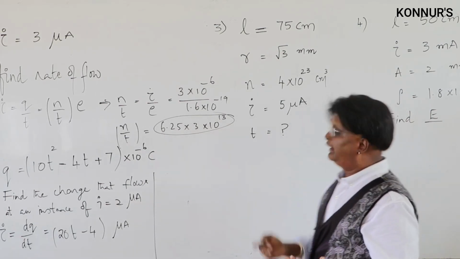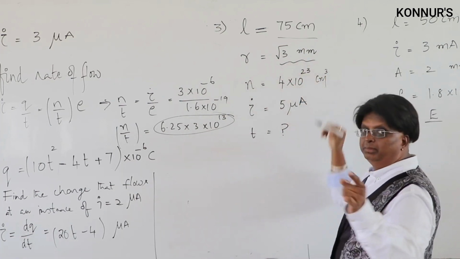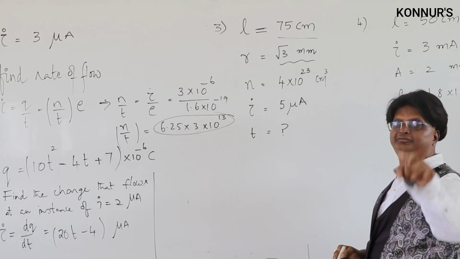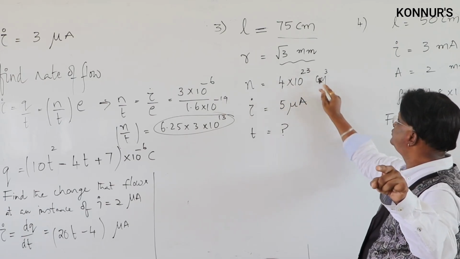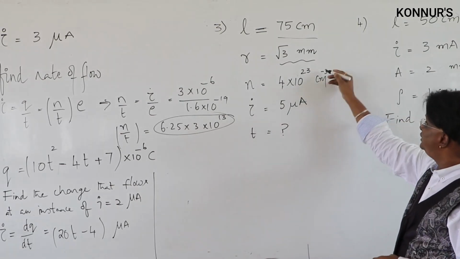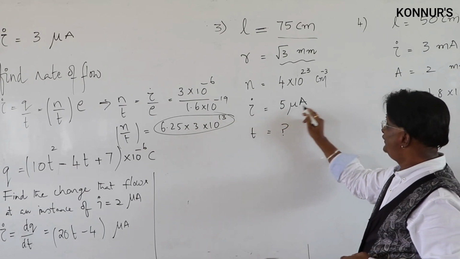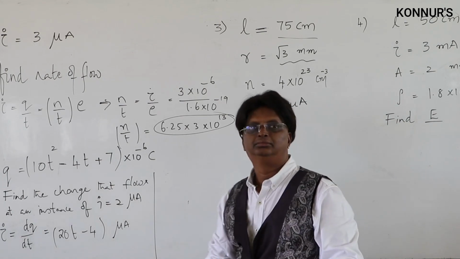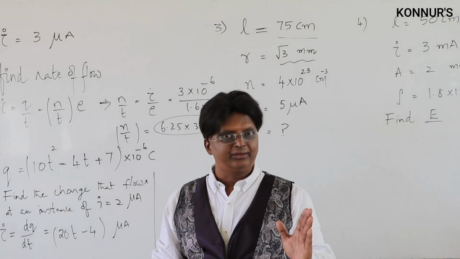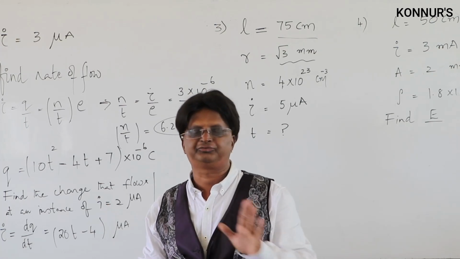Supposing the question says, a conductor of length 75 centimeter, radius √3 millimeter, made of a material in which density of free electrons is 4 into 10 raised to 23 per centimeter cube, and if the conductor carries a current of 5 microampere, find the time required for an electron to move from one end to the other end of the conductor. This is the question that is formed.